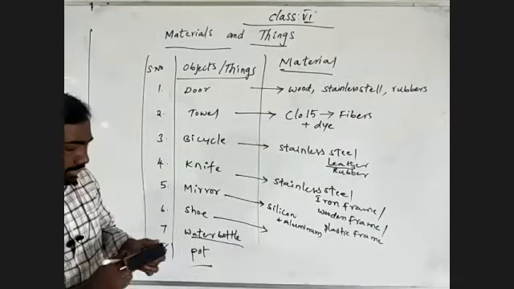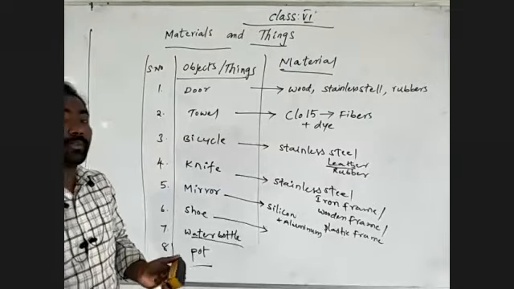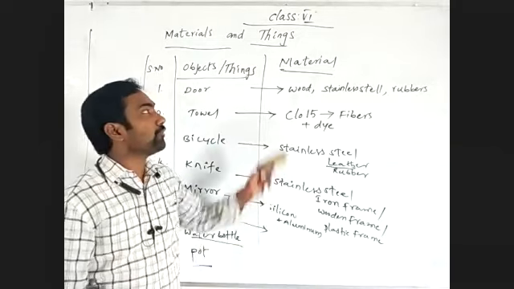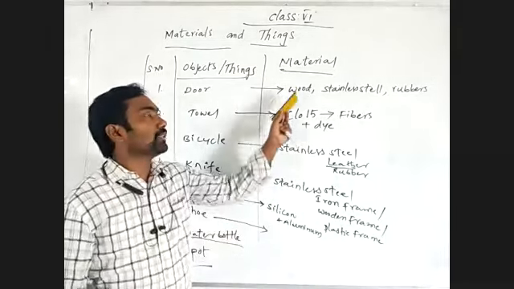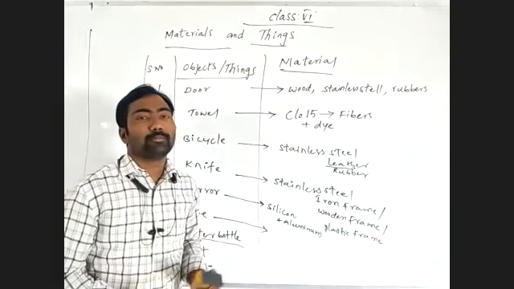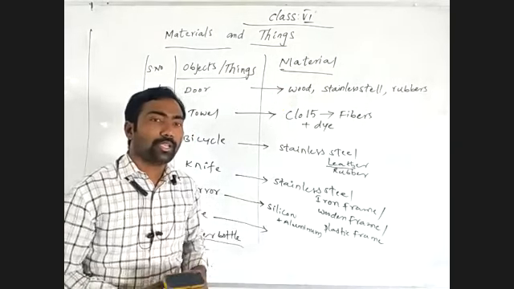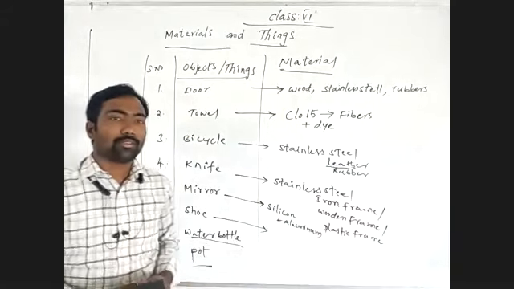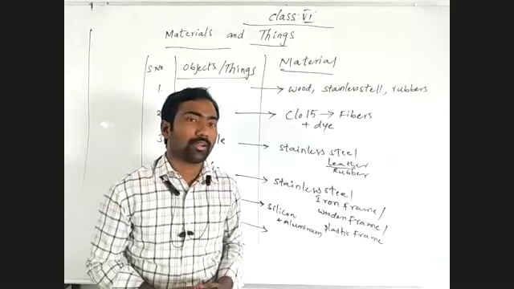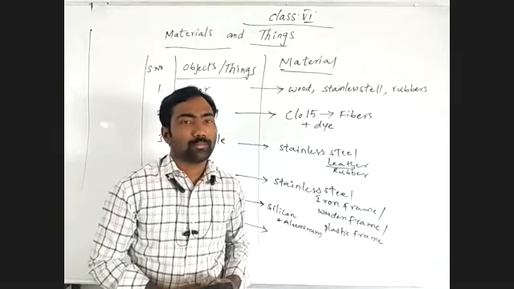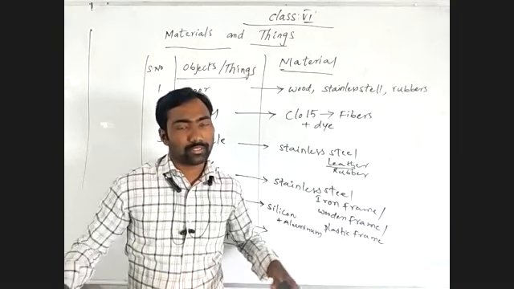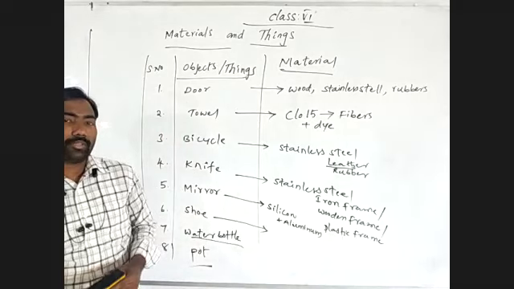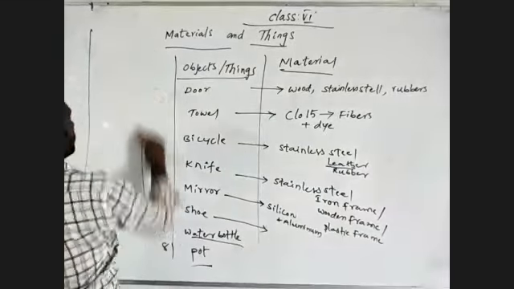In our day-to-day life, when you are playing cricket or any games, what are the things we are using, and what materials are they made of? Bat, wood. Ball, rubber. There is also a plastic bat and plastic ball, rubber ball, tennis ball. Sticks, wickets, wood. There are different kinds.